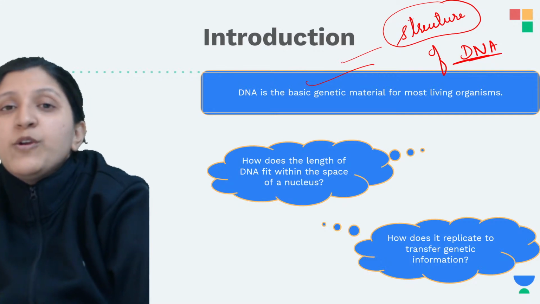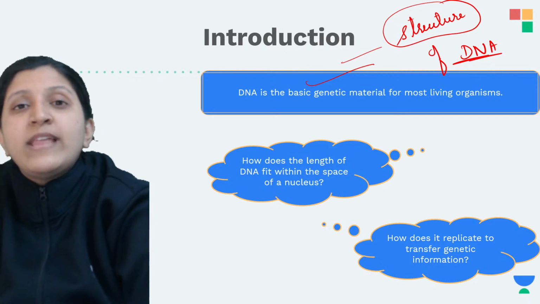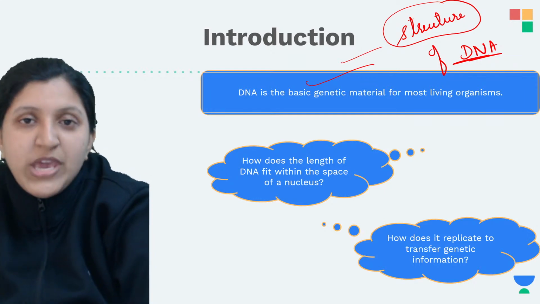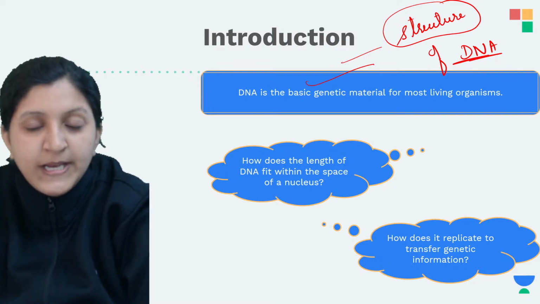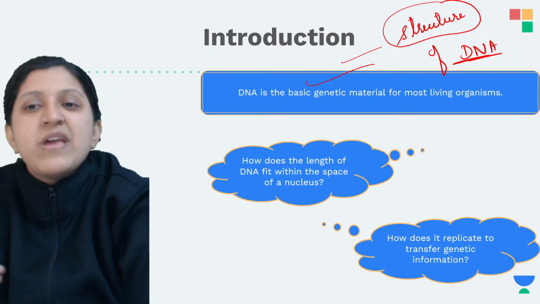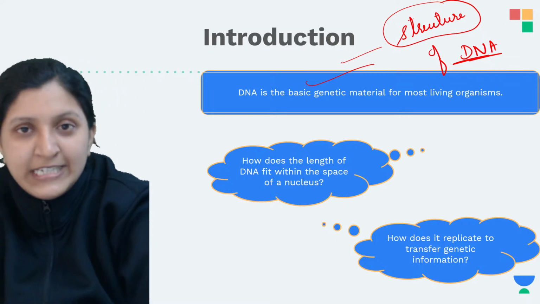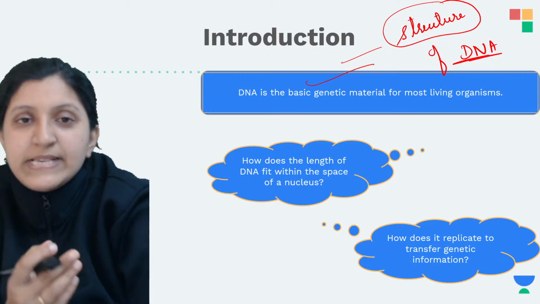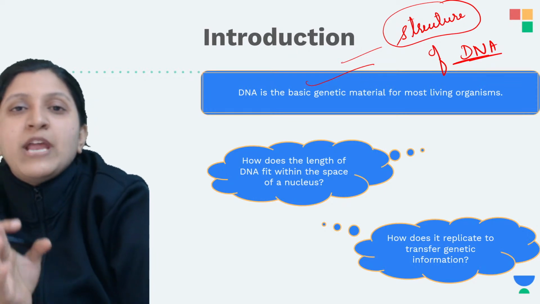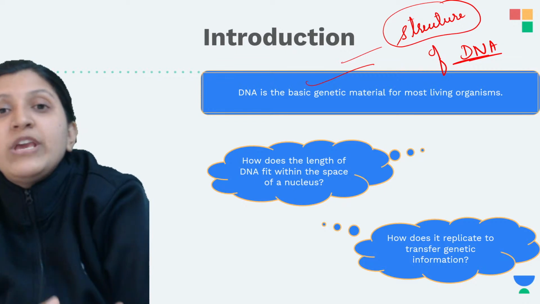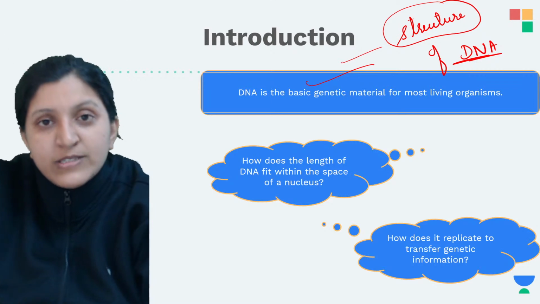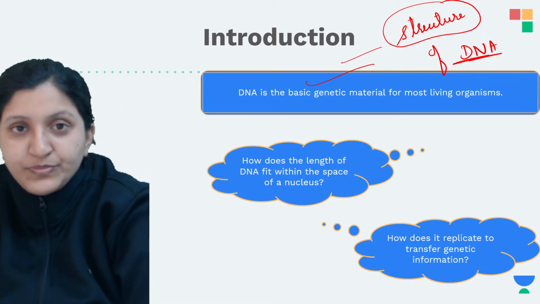So basically, generation after generation, it's not that only the parental genes are being expressed. The DNA that we are obtaining is coming from generation to generation. So the flow of DNA is occurring, and that itself we call heredity or inheritance. When we mention it, it is basically DNA passing from generation to generation. Here we just mention the parents, but if we go for higher study, it can be the grandparents, the great grandparents, from whom the DNA is coming.